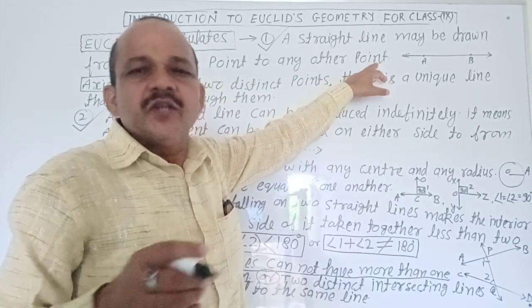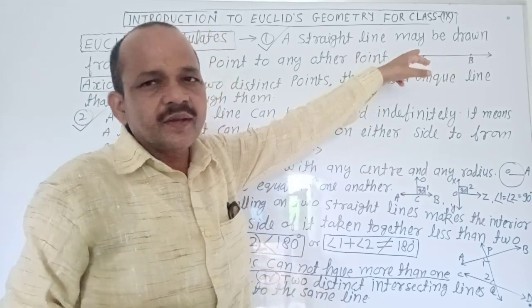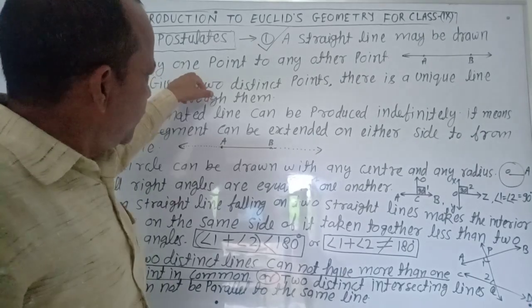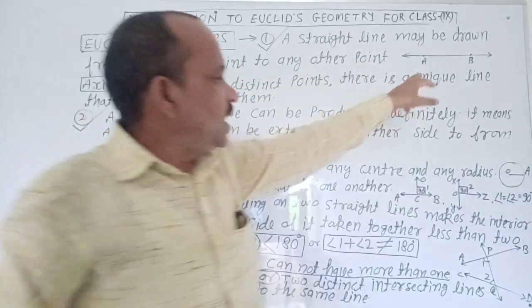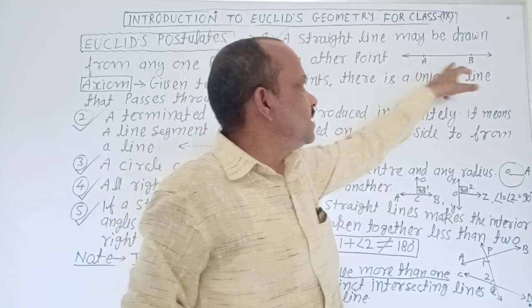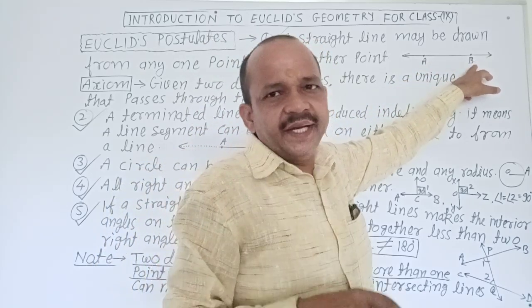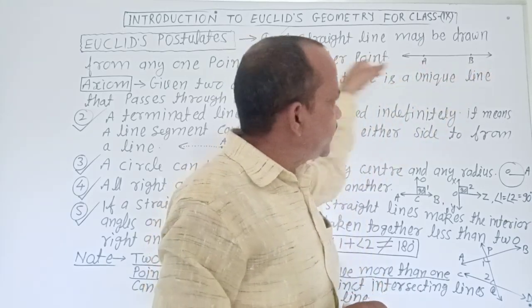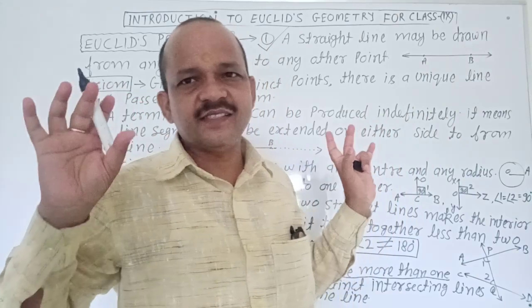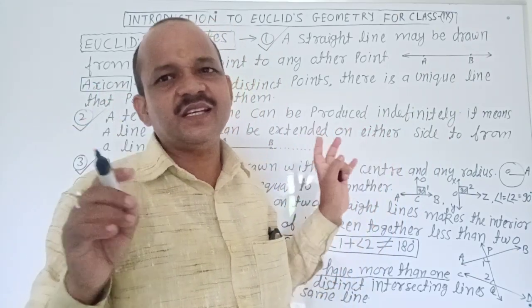It means you can draw a straight line from any one point to any another point. First point is A and second point is B. It means you can draw a straight line through A to B. It is clear, no confusion about it. Very good. It is very easy.